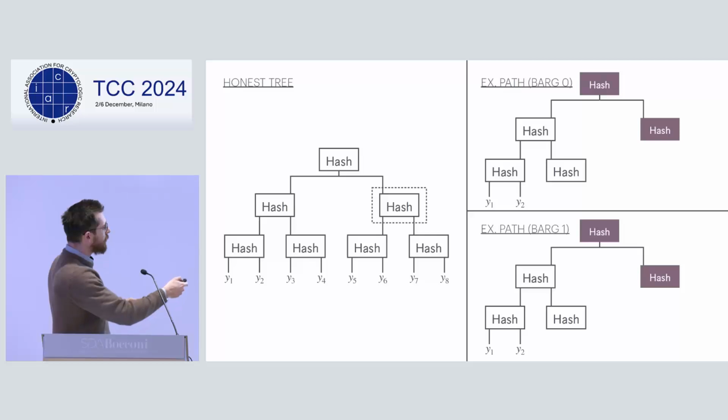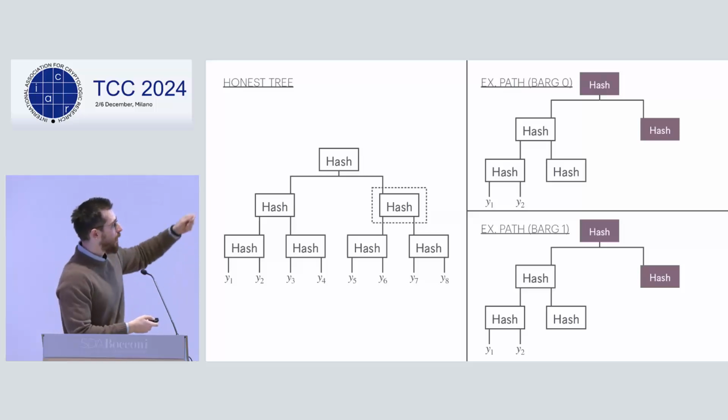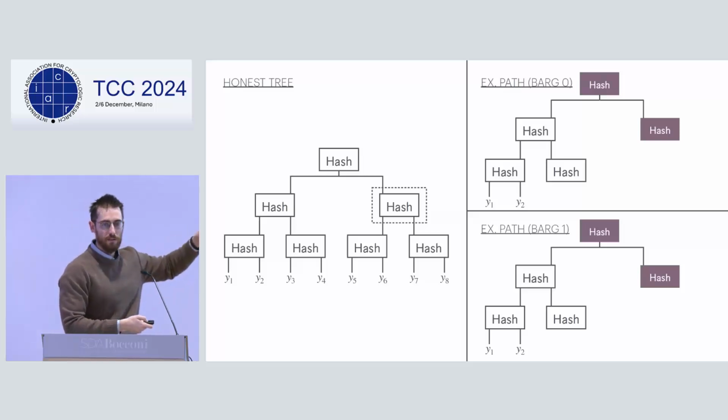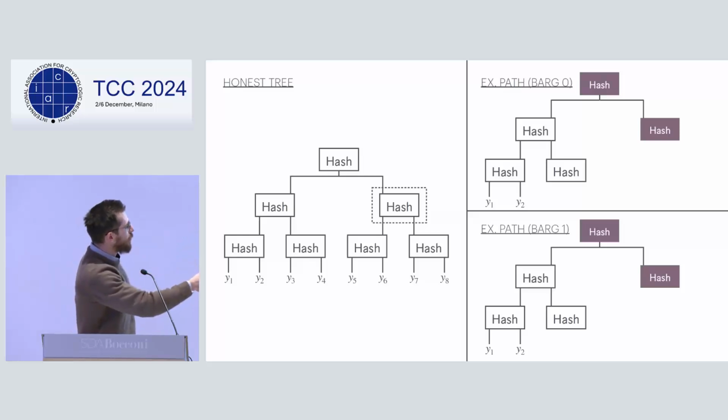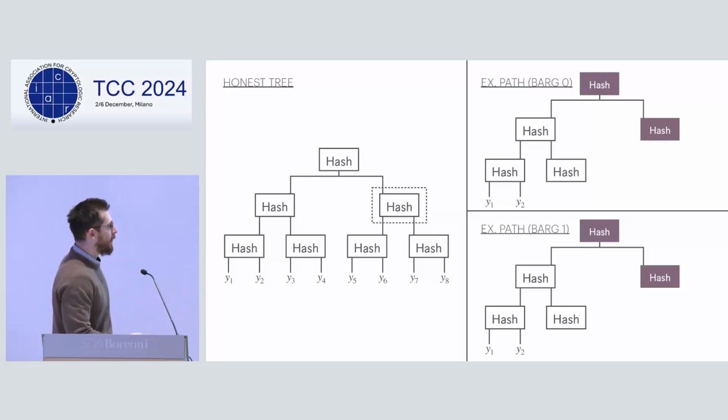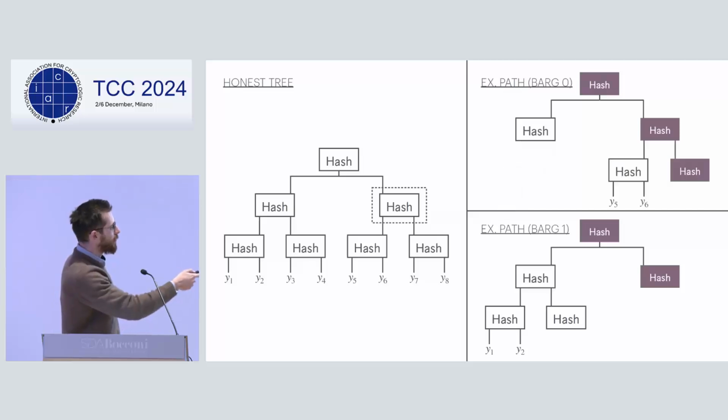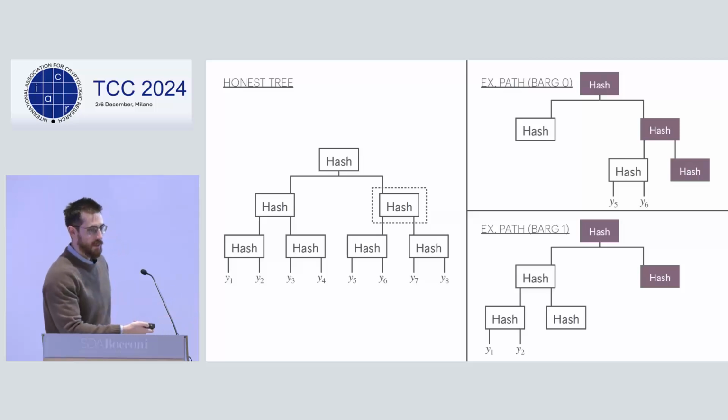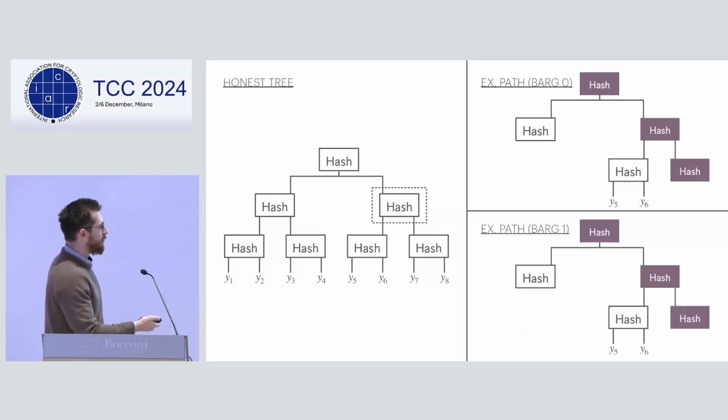And so to avoid this, we make the deepest node of the tree statistically bound to the root of the hash. And this sort of allows us to go back and forth between the two barks, yeah? And so now we start extracting, let's say, a path which is in the leftmost subtree of the deepest node that is different from the original tree. And so we do that for the first bark, and we can just look at this bark to make sure that this event keeps happening with a decent probability, and sort of we alternate.